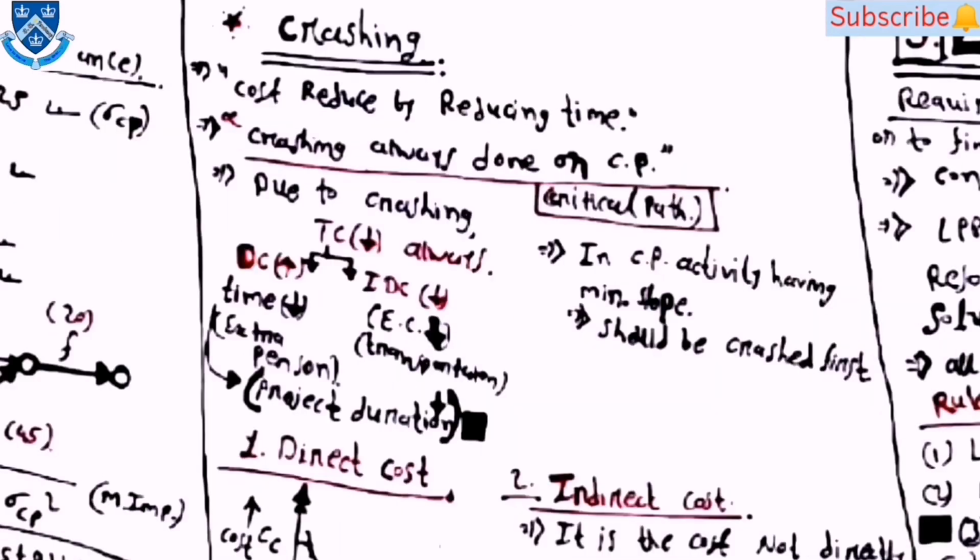Then after, the next topic is crashing. In the crashing process, cost is reduced by reducing the time, and crashing is always done on the critical path. Due to the crashing, the TC will always decrease. Here TC means total cost, and direct cost will increase and indirect cost will decrease. Then after, in critical path, the activity having minimum slope should be crashed first. This you have to remember because you have to use this in the questions.